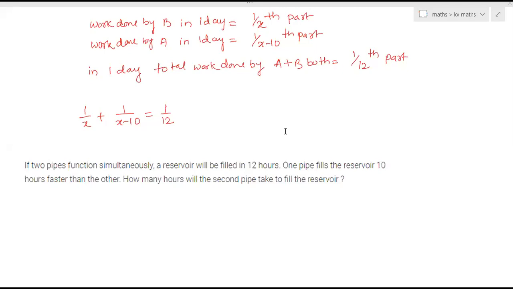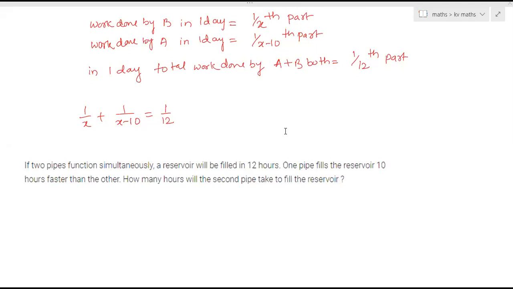So the second one's time will be, what is the time taken by the second? X minus 10? X plus 10. X plus 10.